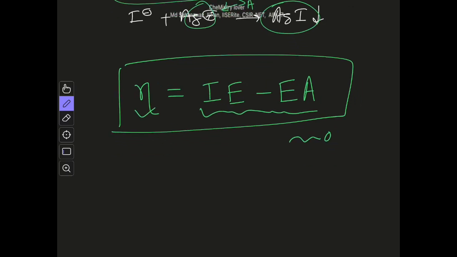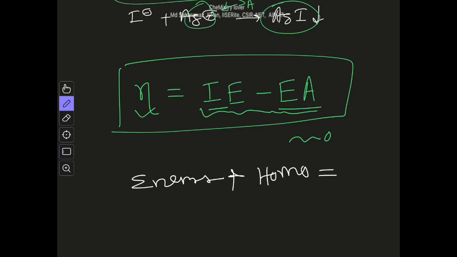Now on which factors do the ionization energy and electron affinity depend? The ionization energy of a molecule depends on the energy of the HOMO, the highest occupied molecular orbital.